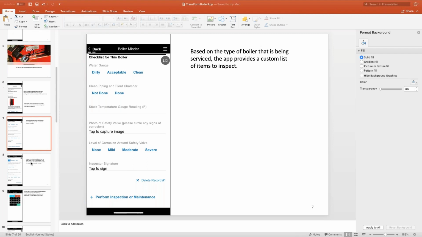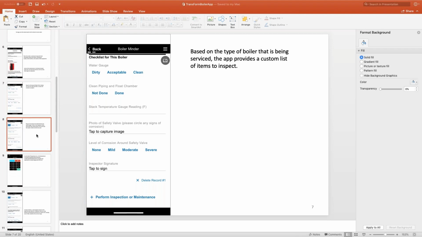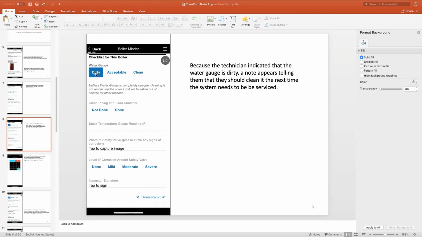So let's go ahead and imagine we are using this application, and we click the dirty button for water gauge. Now, because we've indicated that it's dirty, we get this special message that pops up here. It says, unless the water gauge is completely opaque, cleaning it is not recommended unless the unit is going to be taken out of service for other reasons.